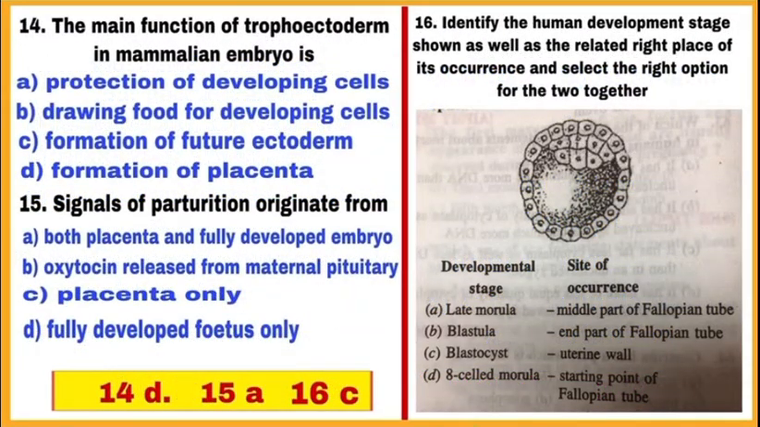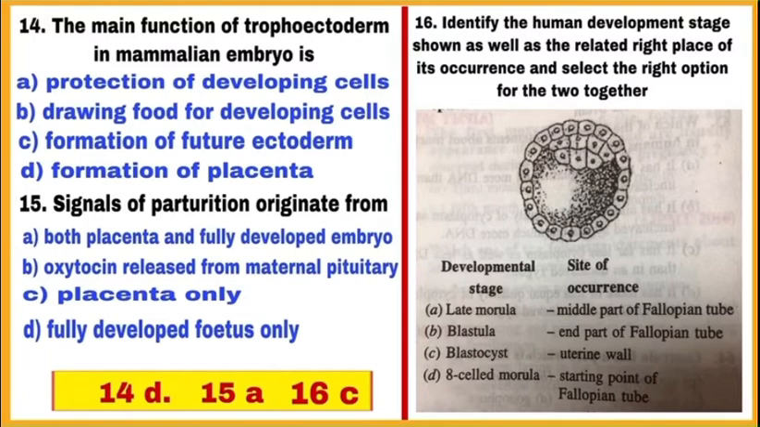Question 14. The main function of trophoectoderm in mammalian embryo is. Trophoblast is the outer layer of the mammalian blastocyst after differentiation of ectoderm, mesoderm and endoderm. It is continuous with ectoderm, and now these two together form the trophoectoderm, and this helps in the formation of placenta and other structures. So, the main function of trophoectoderm in mammalian embryo is formation of placenta. So, the correct answer is D, mark D.